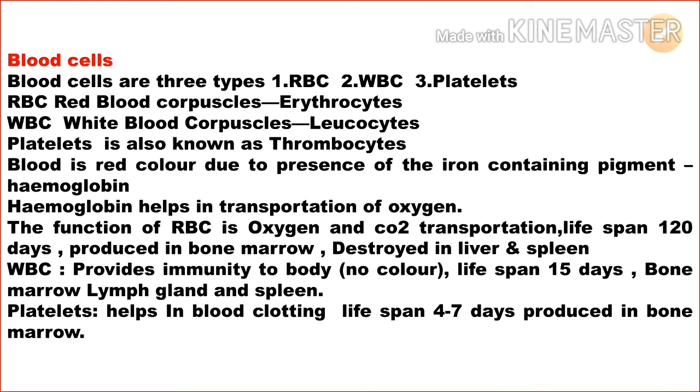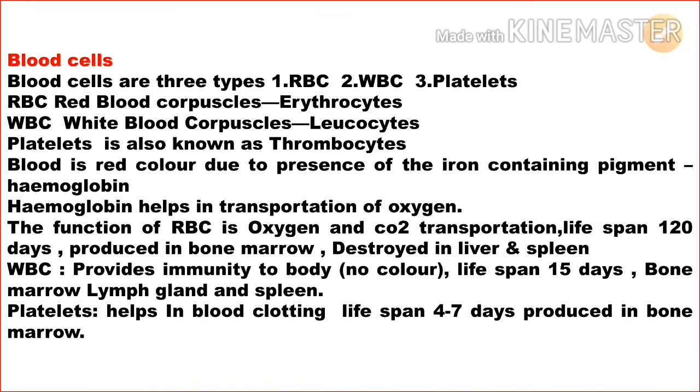The lifespan of RBCs is 120 days. Okay, they are produced in bone marrow and destroyed in the liver and spleen. It's very important. Okay, the three blood cells are RBC, WBC and platelets.